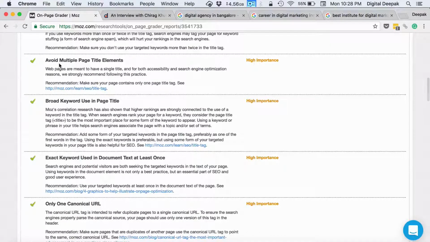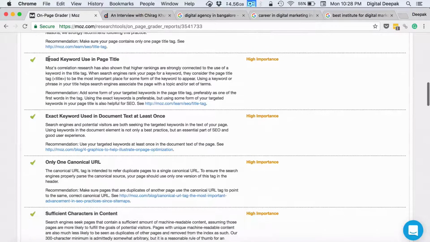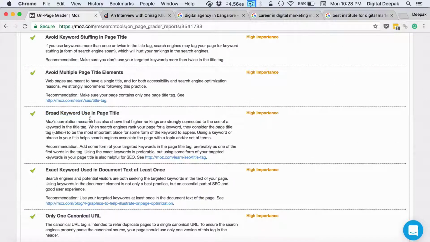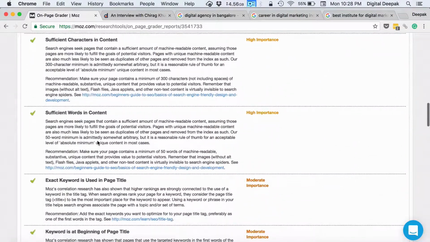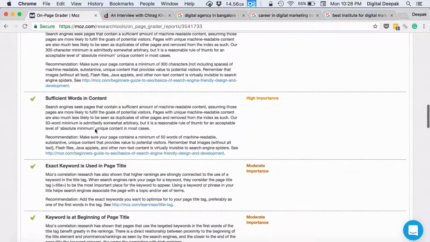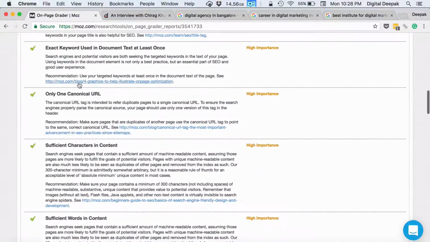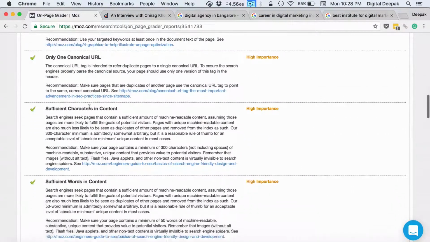You should avoid multiple page title elements. You should use broad keywords in page title. So you can go ahead and read all these factors. Some of them are very self-explanatory. Sufficient words in content, sufficient characters in content, only one canonical URL.